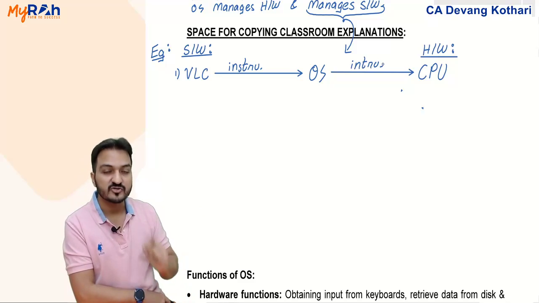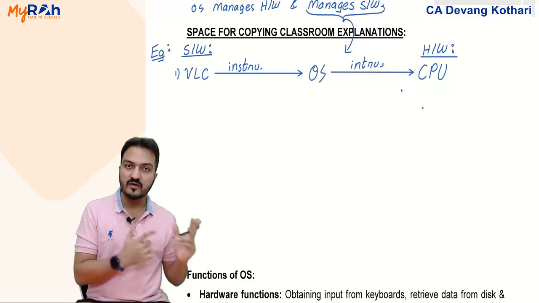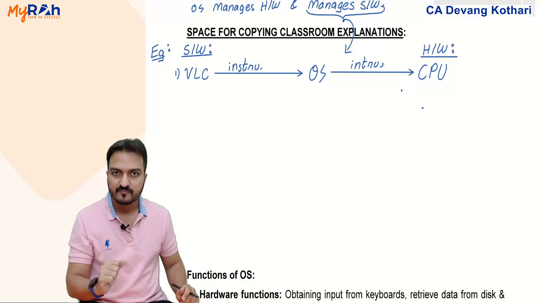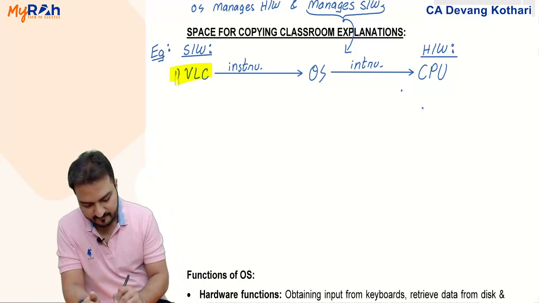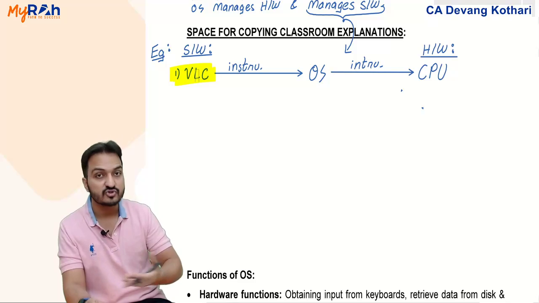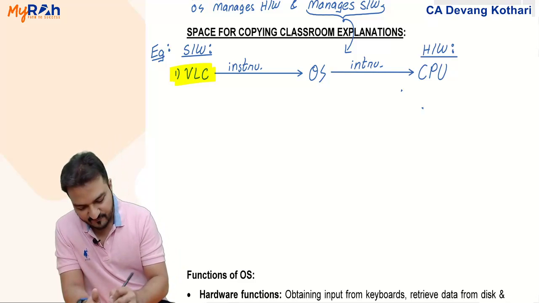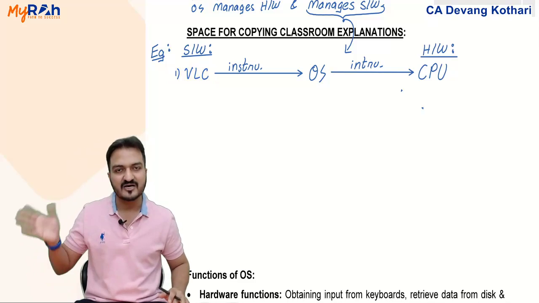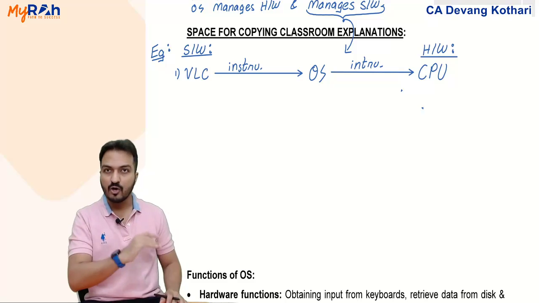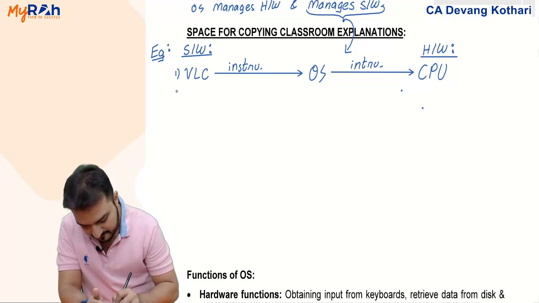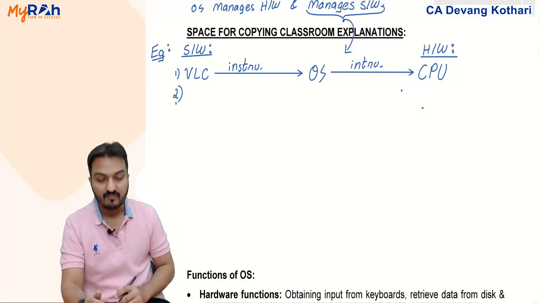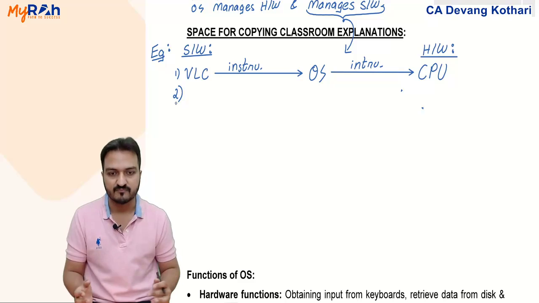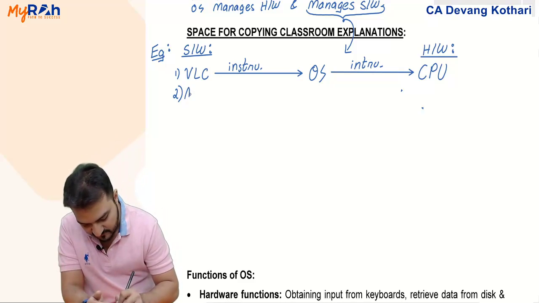Now, is it possible that in one computer I can run more than one software at a time? Along with VLC player, can I also run other software at a time? Yes, I can. Say for example, VLC player is running where I am listening to some songs. Songs are being played in the background. Along with VLC player, say I'm also typing something in Microsoft Word. I'm using Microsoft Word to write a letter, to type some material.